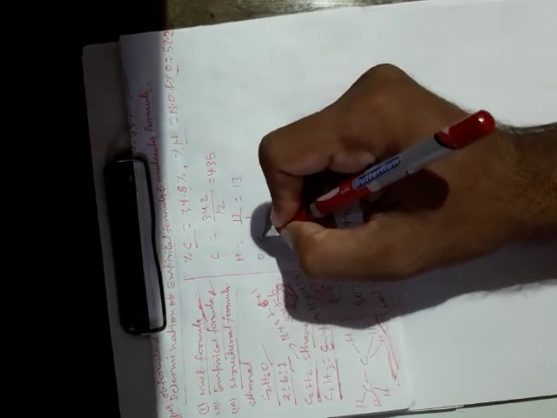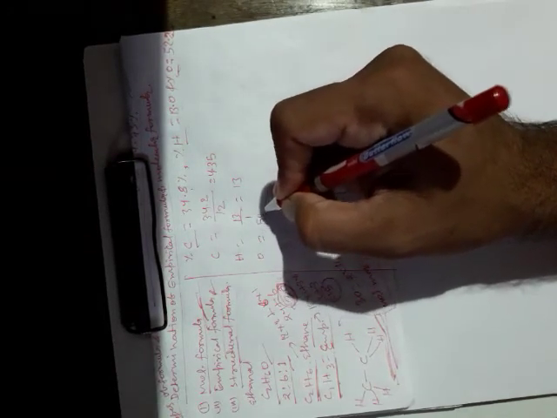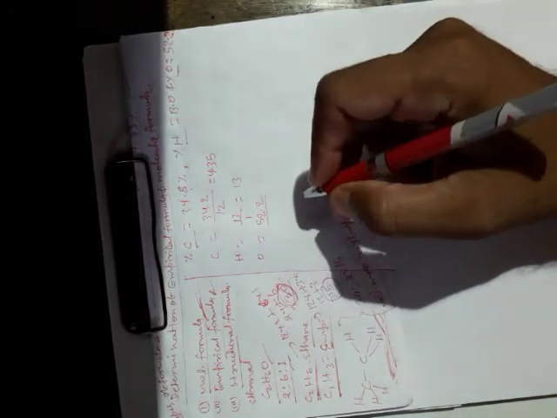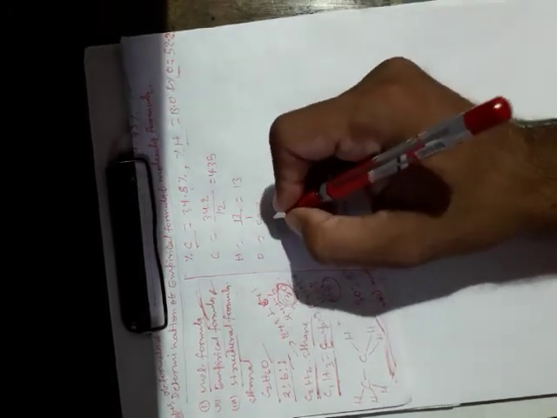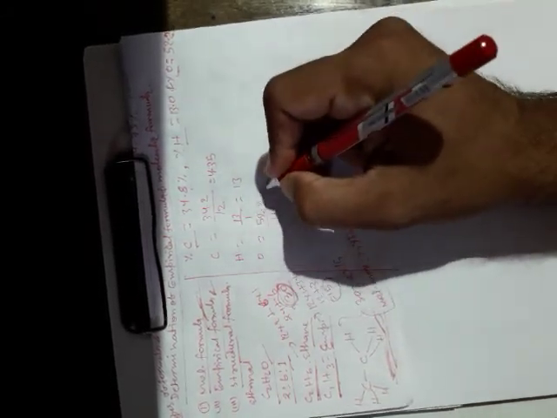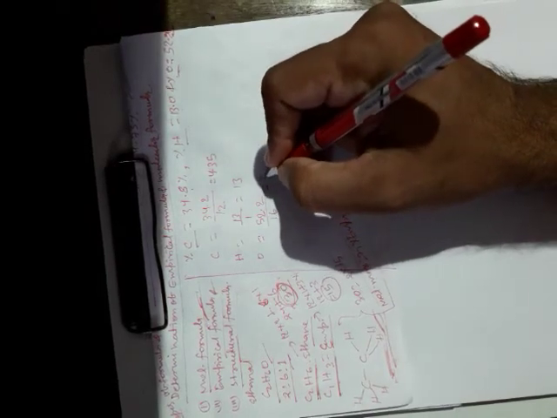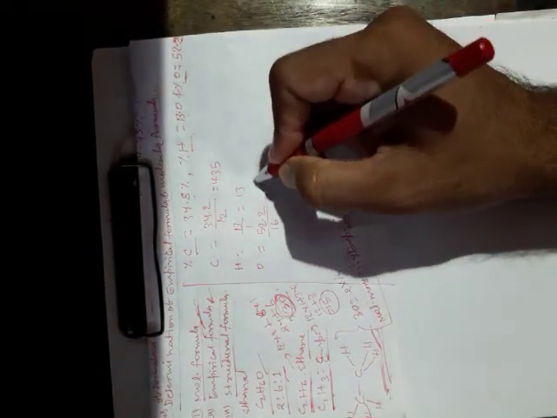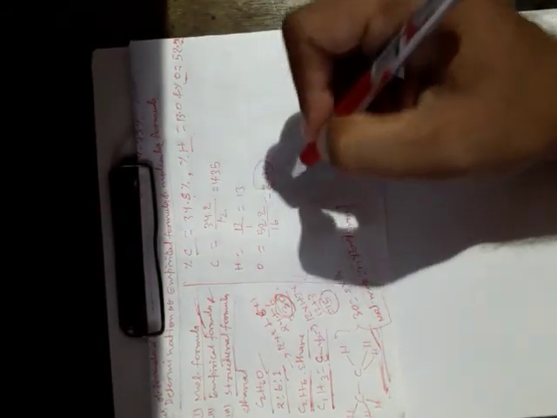Oxygen is equal to 52.2 divided by the molar mass of oxygen, 16, and it will become equal to 3.26. Now in this case, the lowest value is used, so all these values are divided by the lowest value to get the simplest ratio.